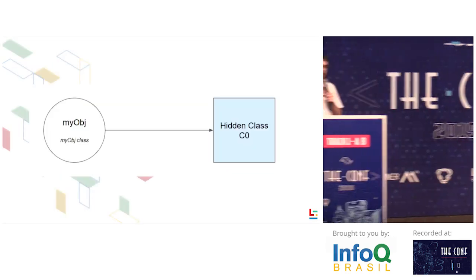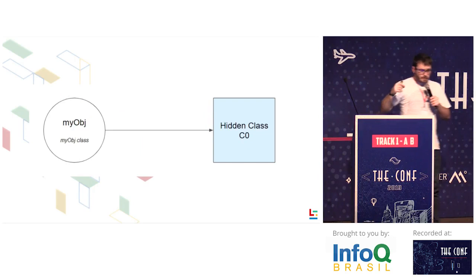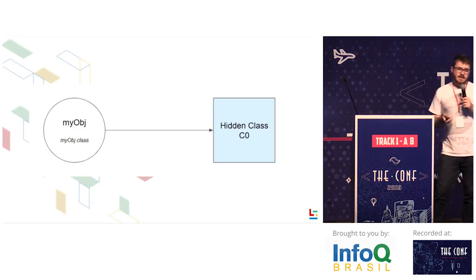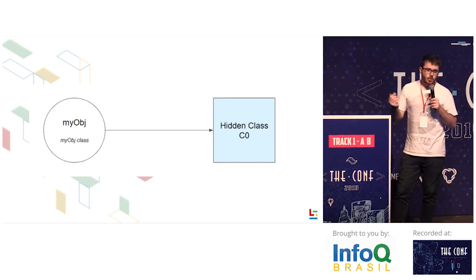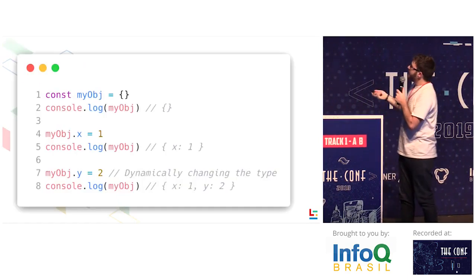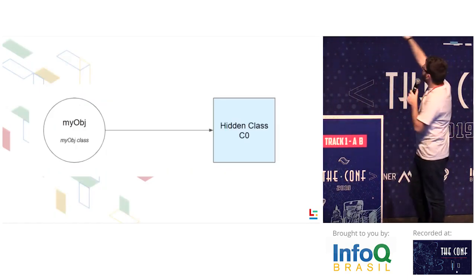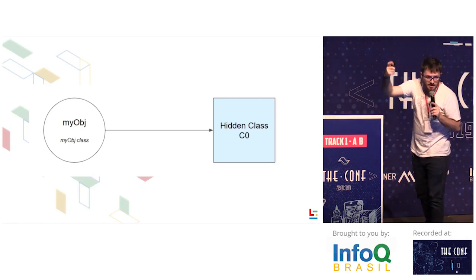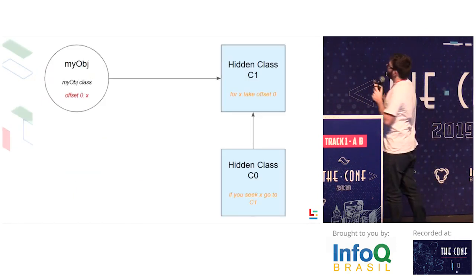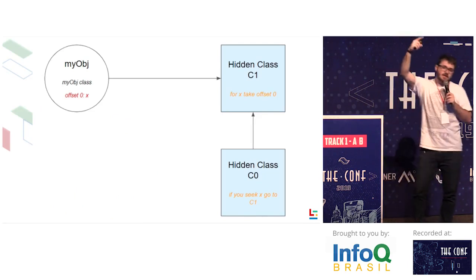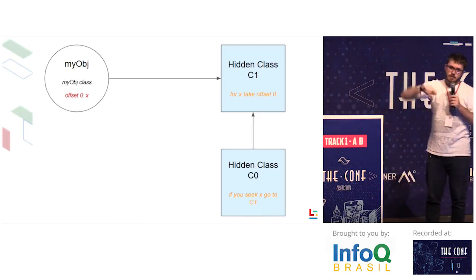V8, under the hood, actually creates a hidden class. This hidden class is going to be a pointer to your variable. So first, we created an object here. Remember? This empty object will be the hidden class C0. Next, we added the X property. Now V8 creates another hidden class, based on C0.